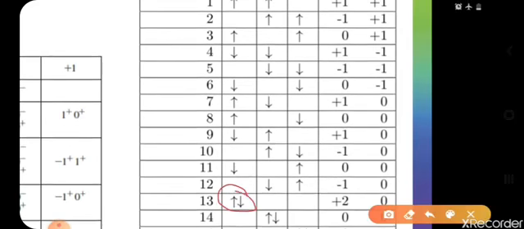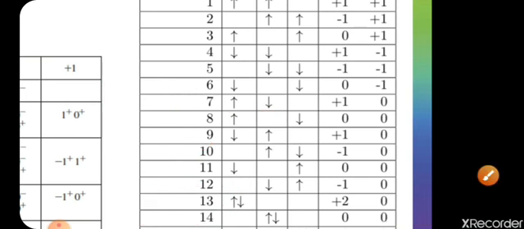For this one, the 2 electrons are present in the same orbital, so what will the L value be? 2, so it will be D, and both electrons are paired, so the multiplicity will be 1, so it will be 1D. So this is an excited term symbol. Similarly, you can write excited term symbols for others also. For example, here the value of spin multiplicity will be 1, because it is anti-parallel, plus half minus half is 0, 2S plus 1 equals 1, and the L value will be 1, so 1P will be the term symbol, and this is also an excited term symbol, not the ground term symbol.